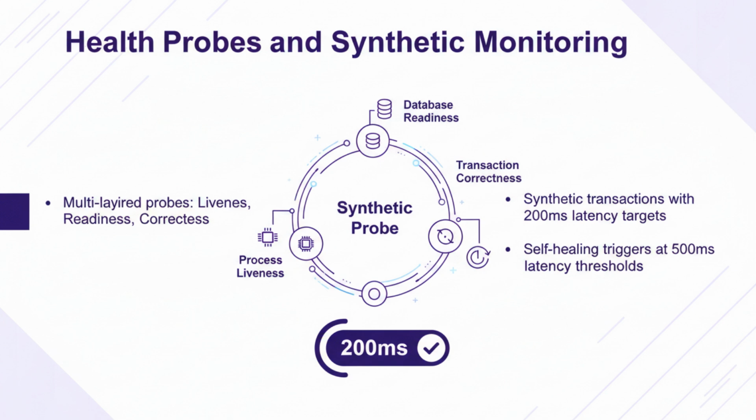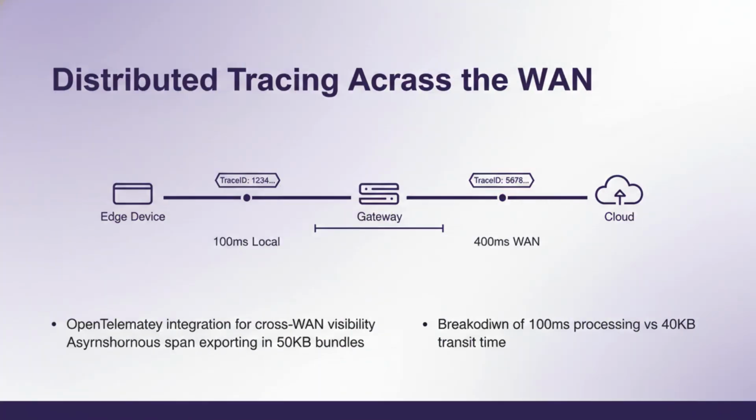By tracking these SLIs or service level indicators locally, we achieve 99.9% request from a mobile app through an edge gateway and finally to a cloud microservice is the holy grail of observability. The challenge is the WAN.